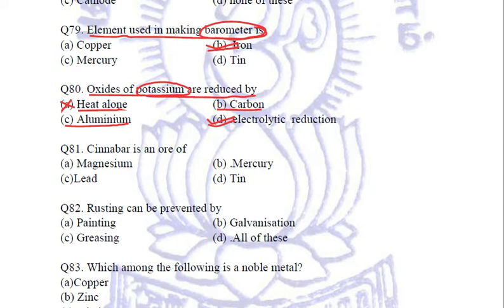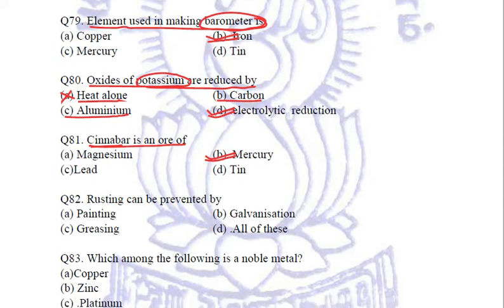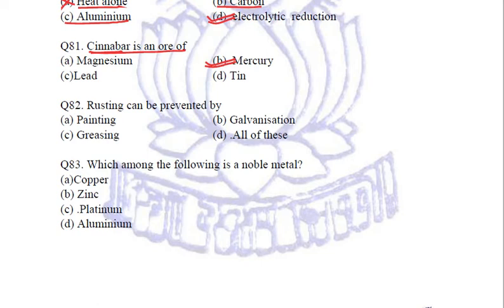Coming for the next question. Cinnabar is an ore of, now cinnabar is HgS, mercuric sulfide. It is an ore of mercury. B, mercury will be the right choice. Next, rusting can be prevented by, we know that rusting is of iron. When iron is exposed to damp air, that is the oxygen and water vapors, moisture, then rusting of iron takes place. And to prevent rusting, we need to prevent iron getting in contact with damp air.